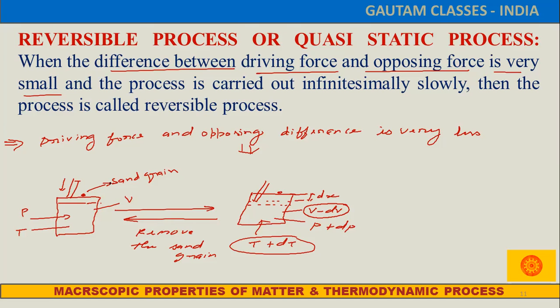That means we can say that the driving force and opposing force are very, very minute. In such a process, the system and surrounding always remain in thermal equilibrium. In a reversible process,